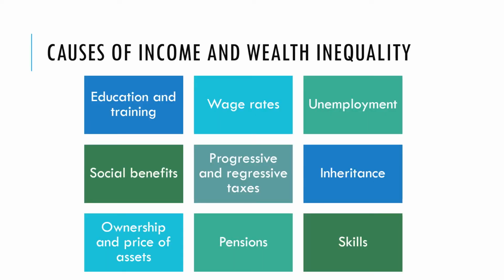So what are the causes of income and wealth inequality? Well, there's definitely a correlation between educational attainment and income inequality and wealth inequality. Wage rates, perhaps minimum wages, the level of unemployment, the level of social benefits, whether the tax system is progressive or regressive, taxes on inheritance, the skills of people, the quality of the pensions, and again, what's happening to asset prices in these countries. All of these things can increase income and wealth inequality or reduce it.